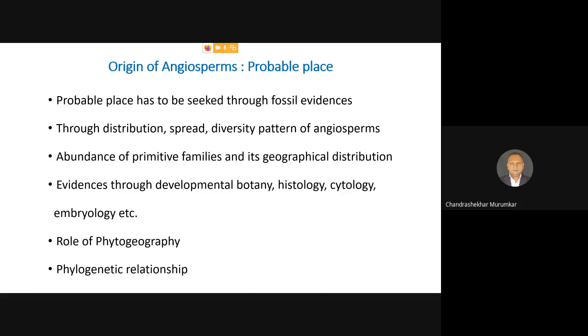Now we can study the phytogeography of a given area. We can study the phytogeography of a given political area. For example, we can study the phytogeographical area of India. We can study the phytogeography of Asia. We can study the phytogeographic area of the Euro-Asiatic continent. We can study the phytogeography of the American continent, and so on. So all these again give us a relationship of how the spread and how the evolution has taken place in the given areas.